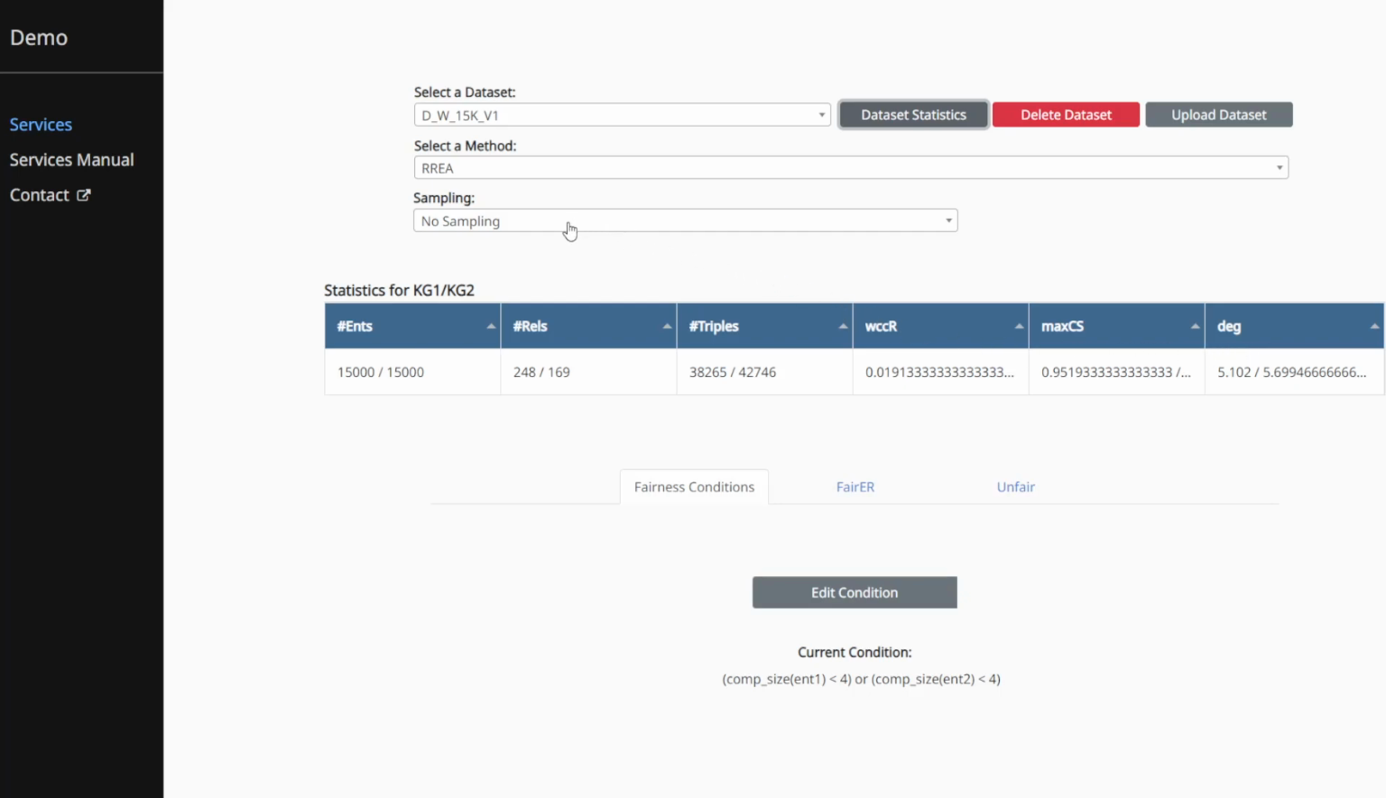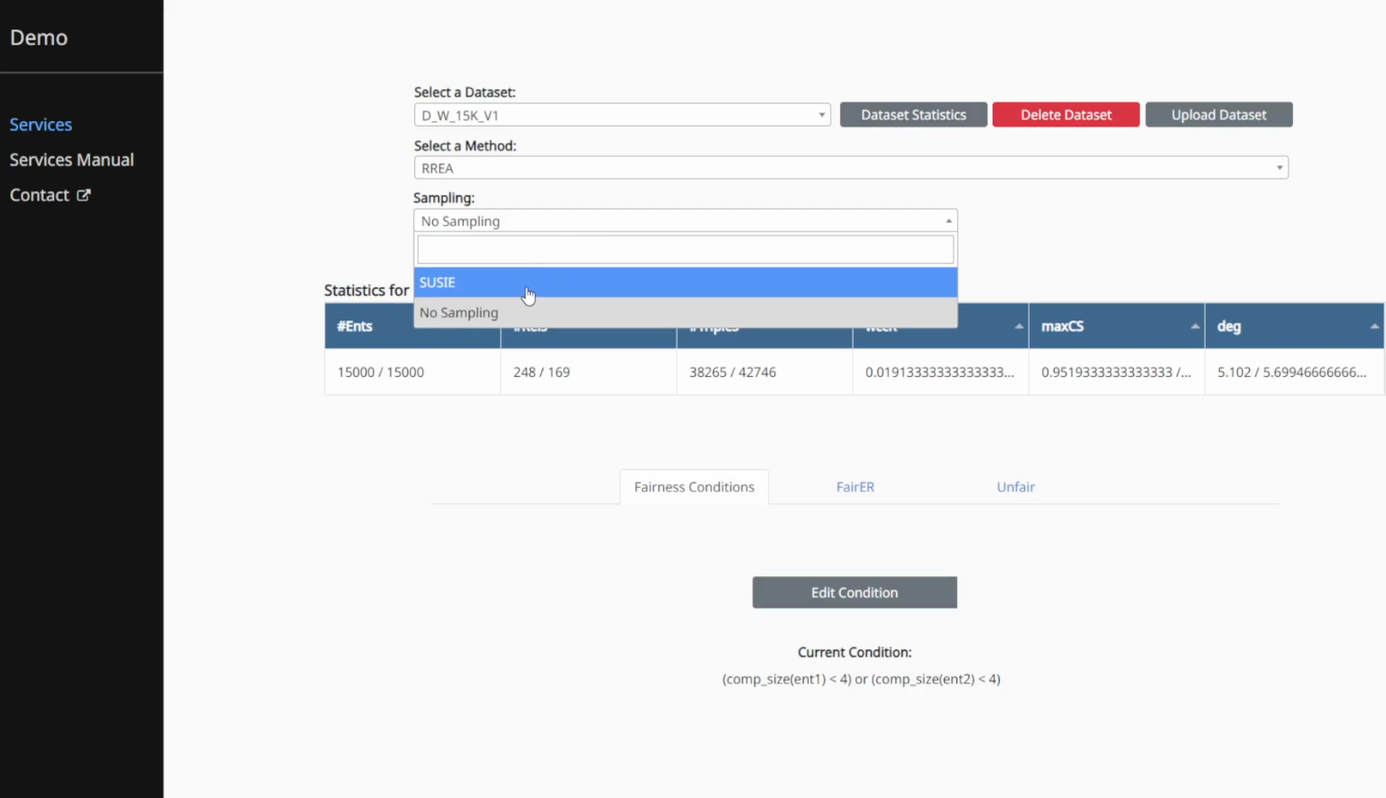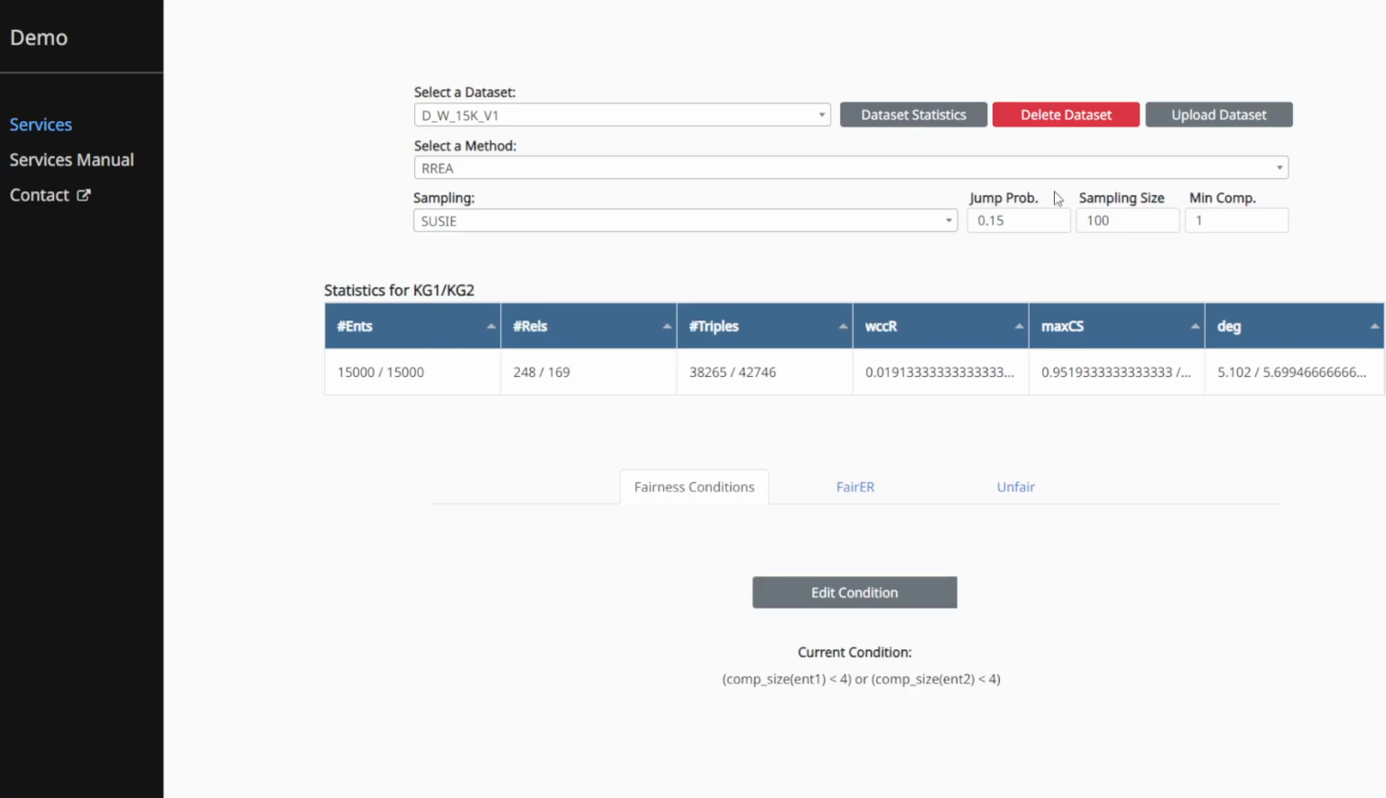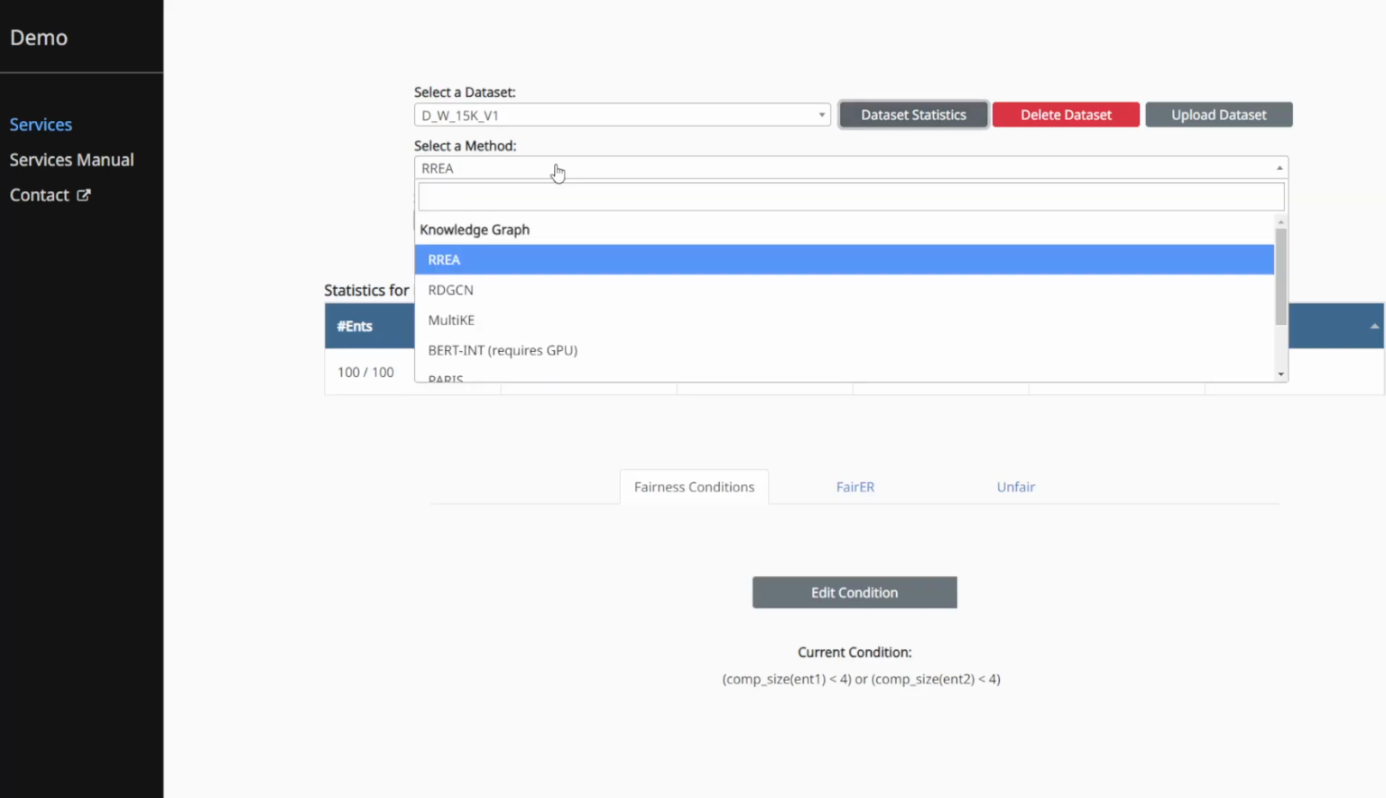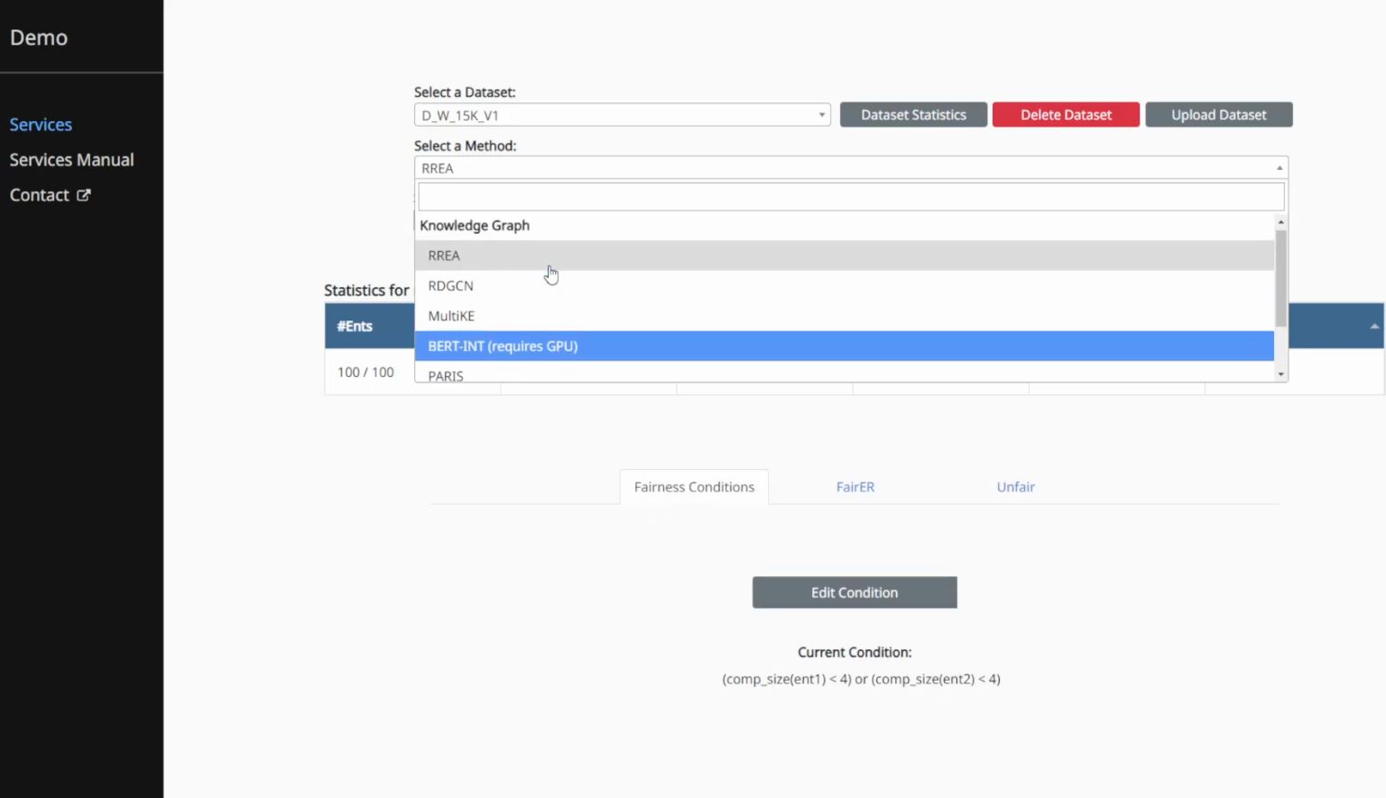There is also the option of performing sampling, for example the sampling algorithm SUSY. By setting these default sampling parameters, the statistics of the sampled knowledge graphs are now updated as shown here. As for the embedding methods, there are numerous, both knowledge graph and tabular based. In this demo, we will use REA.